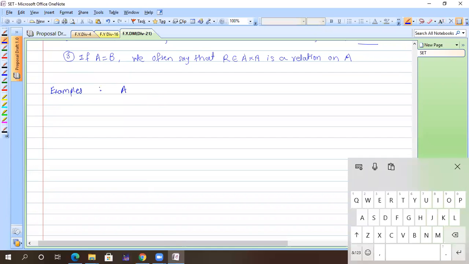First I take the set A. So A contains, suppose, 1 2 3 4, and I have B which contains 1 2 3 4 5 6. Now we need to find out A cross B. So tell me how many elements come in A cross B? So 1 comma 1, am I correct? 1 comma 2, 1 comma 3, 1 comma 4, 1 comma 5. Am I correct? Yes, sir. 1 comma 6. This is nothing but for 1.